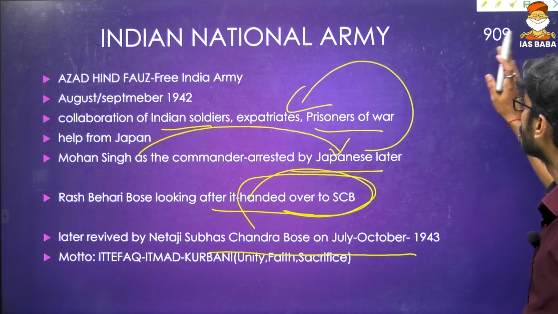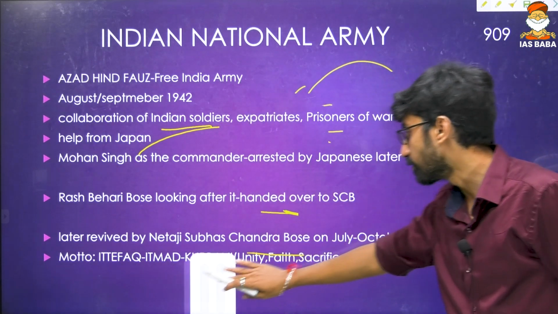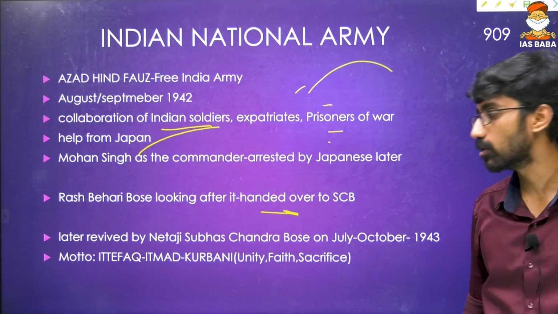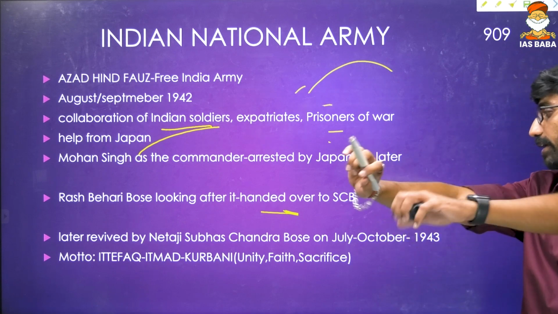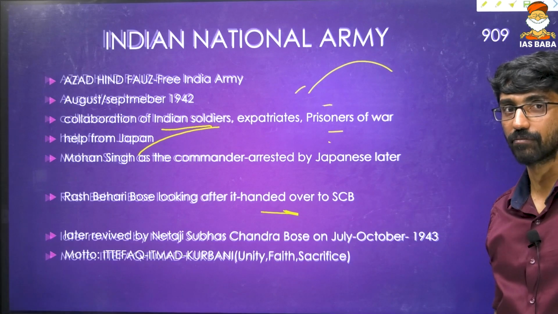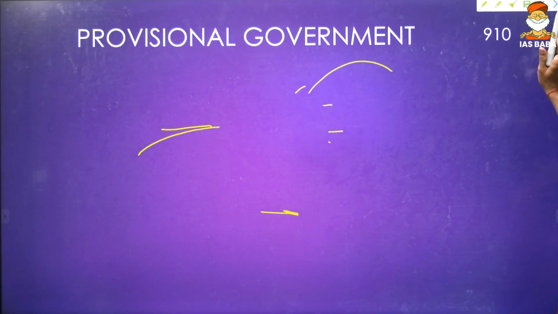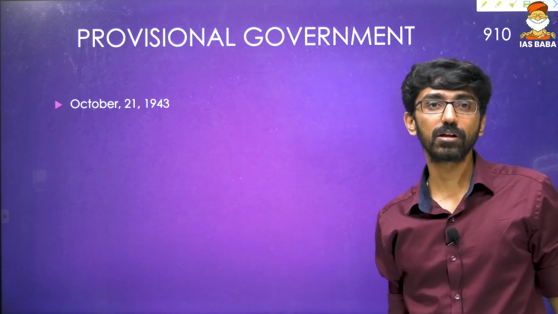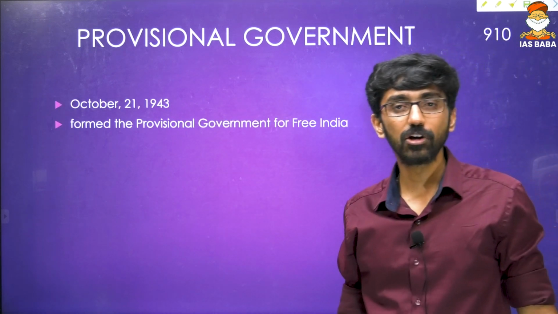The motto of this particular organization is unity, faith and sacrifice, which translates into Ittefaq, Itmad, and Qurbani. Qurbani means sacrifice. And now the provisional government was established on October 21, 1943, the provisional government of Free India.